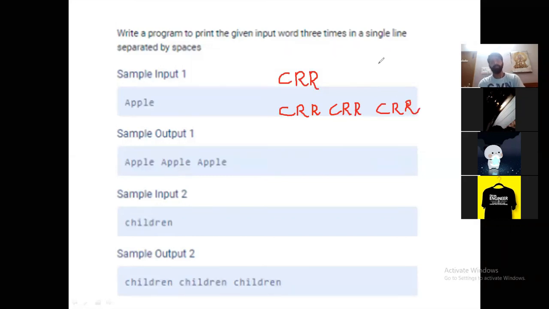If I give the input apple, the output is apple space apple space apple. If I give children, the output is children space children space children. If I give CRR, it gives the output CRR space CRR space CRR.